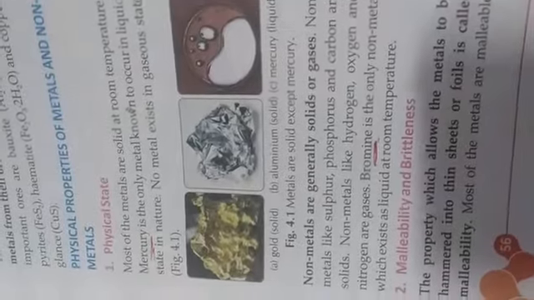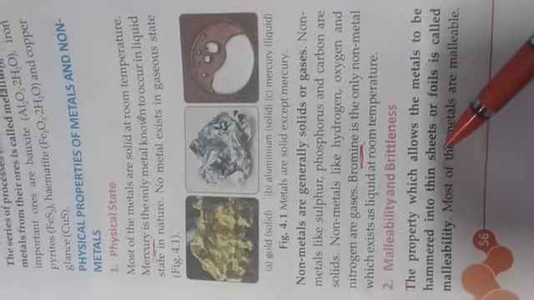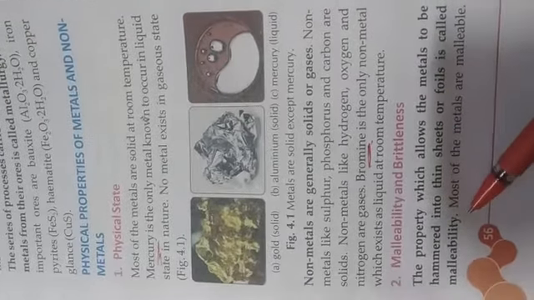Next, malleability and brittleness. Malleability is a property of metals: if we hammer them, we can convert them into thin sheets. That property which allows a metal to be hammered into thin sheets or foil is called malleability. Most metals are malleable.